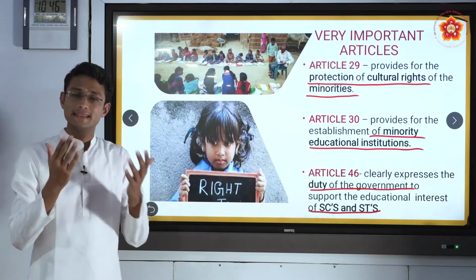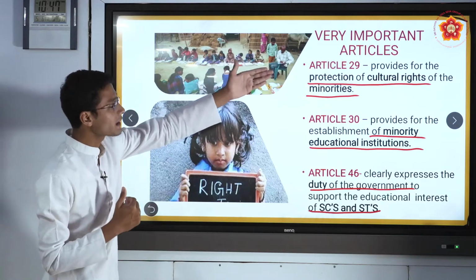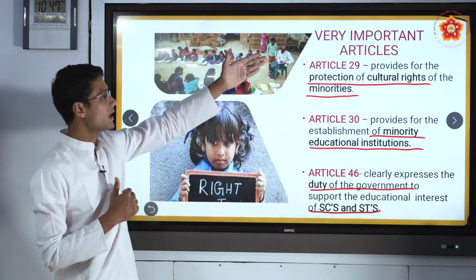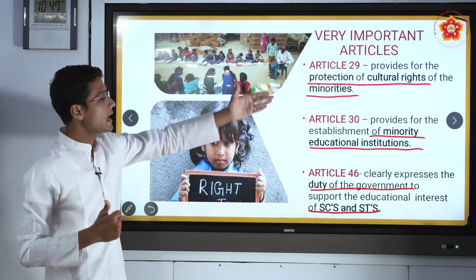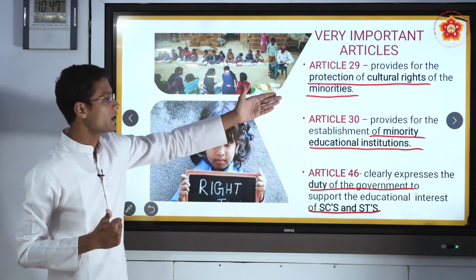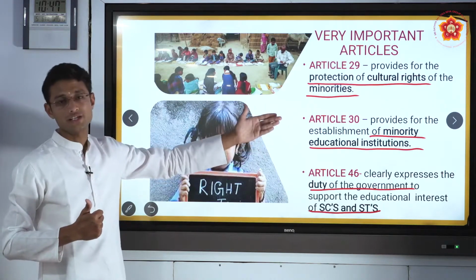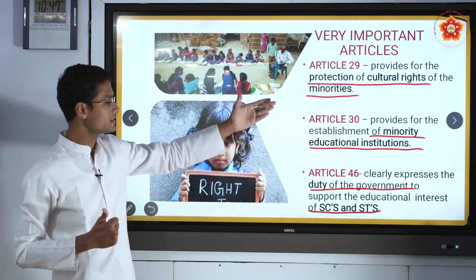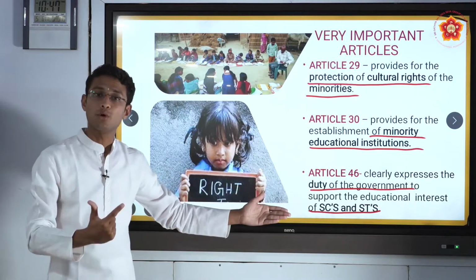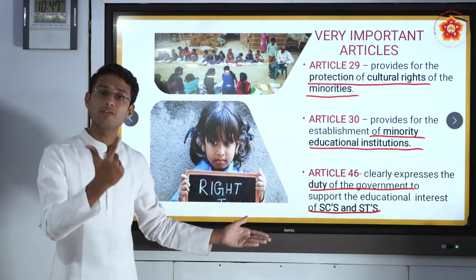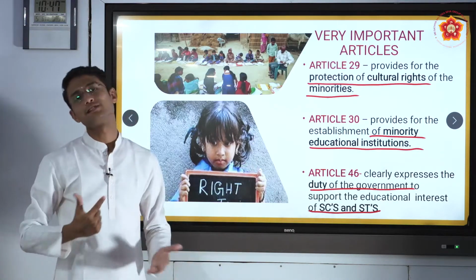So now we are very clear on this slide, and it is a very important article. Article 29 says the cultural rights of minorities are to be protected. Article 30 says establishment of educational institutions for minorities, and Article 46 says the government should support the education of Scheduled Castes and Scheduled Tribes.